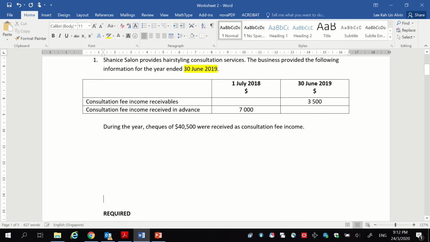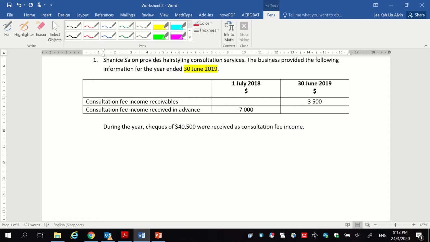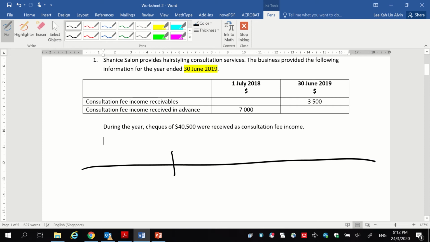Now I will be drawing a timeline so that you can see it visually. To draw a good timeline, all you need is two dates: the start of the financial year and the end of the financial year, and you can fill it up as follows. If you like, and I would highly encourage you, also write down this timeline. Even though questions do not require this, if you are at a stage where you still need this to help you understand why, I encourage you to draw it as well.